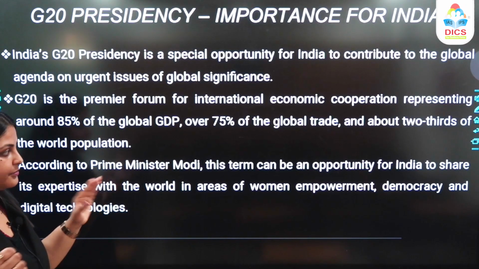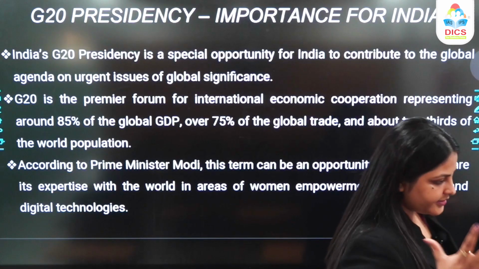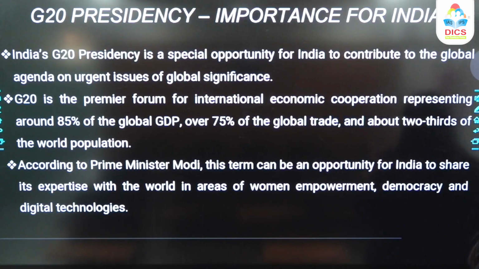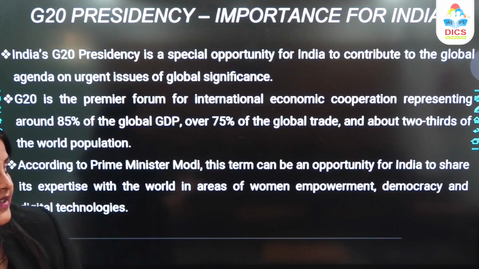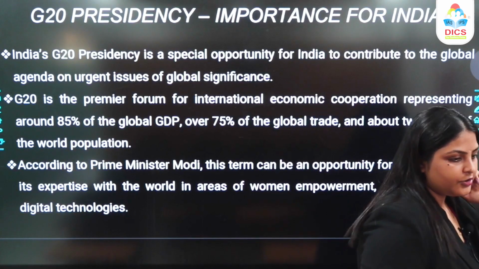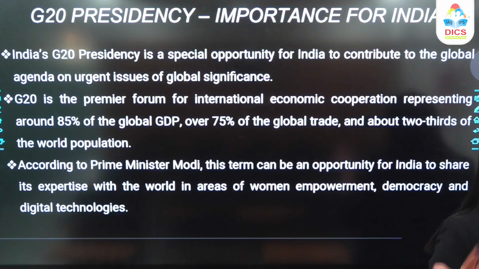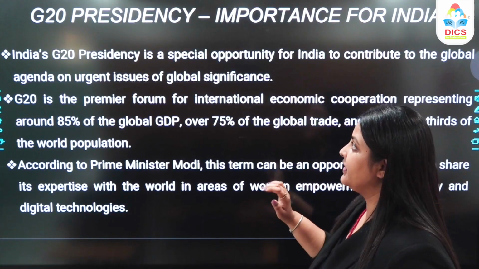Also, Modi ji had said that this is an opportunity for India to share its expertise, for example in the areas of women empowerment, digital technologies, cybercrime, or for example cybersecurity or democracy, etc. So a lot of emerging issues we can address, and we have expertise in that. That's what our PM Modi ji had to say.